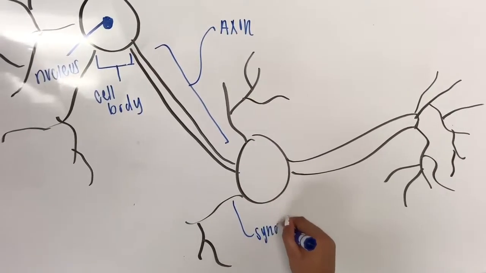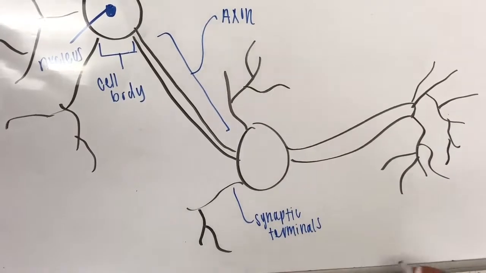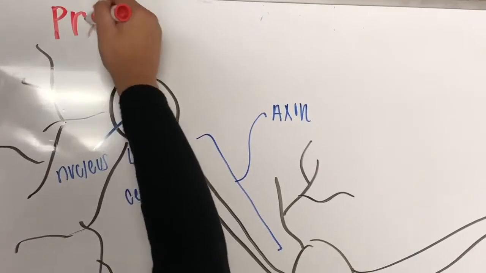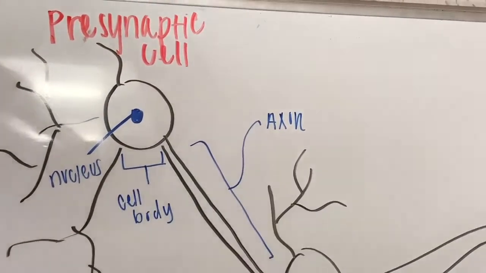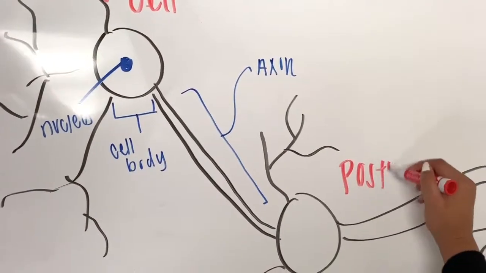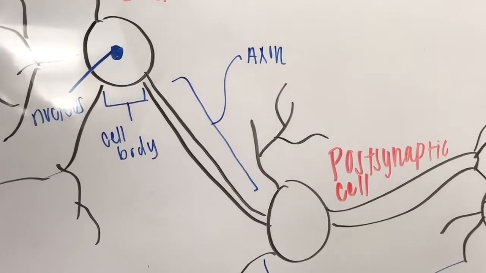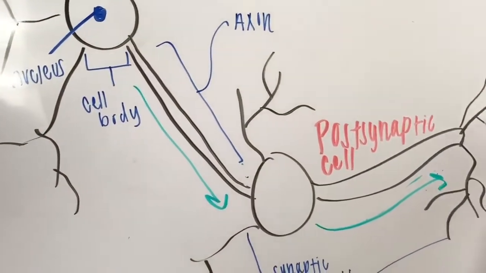The branched end of that axon uses a junction called a synapse to transmit information to other cells. The part of the axon branch that makes this junction is the synaptic terminal. Chemicals called neurotransmitters pass the information from the transmitting neuron to the receiving one. The presynaptic cell is the transmitting cell, while the postsynaptic cell is the receiving cell. The arrows show the overall pathway of the information.